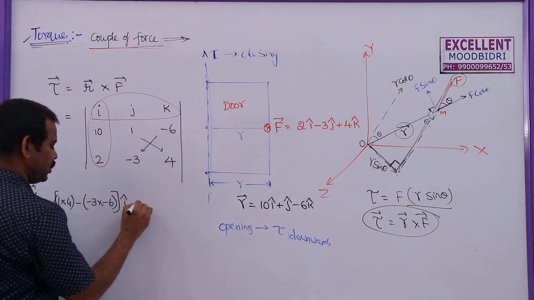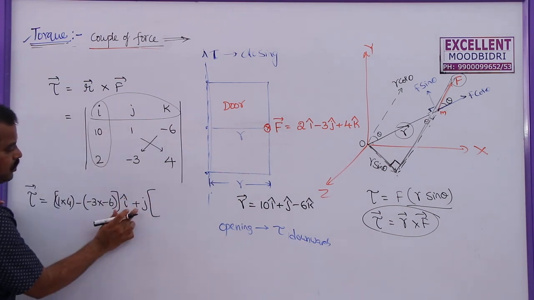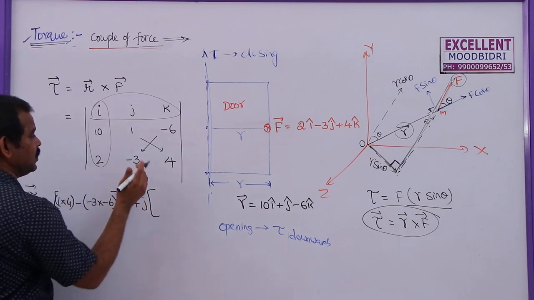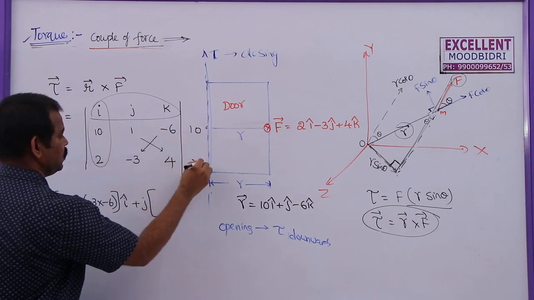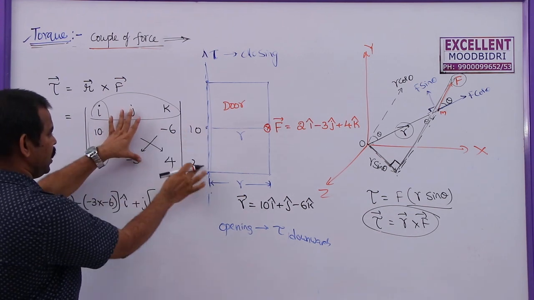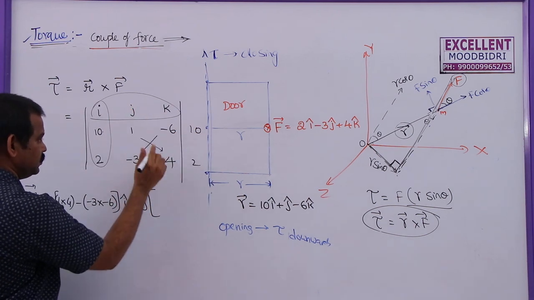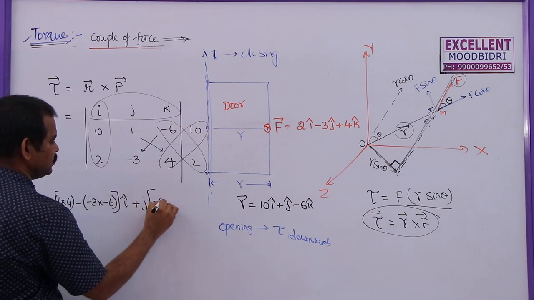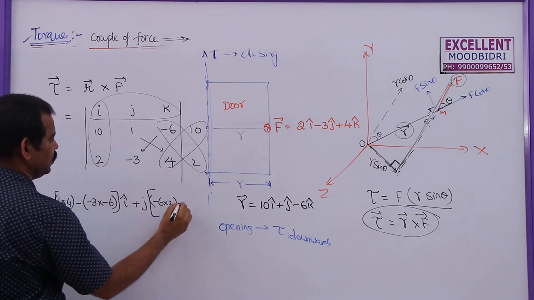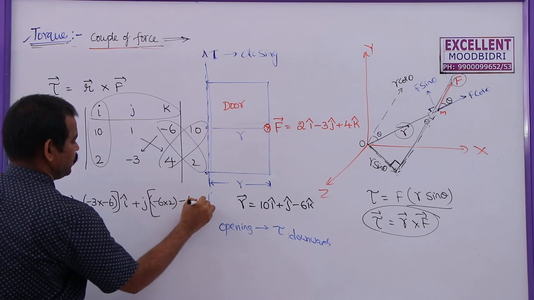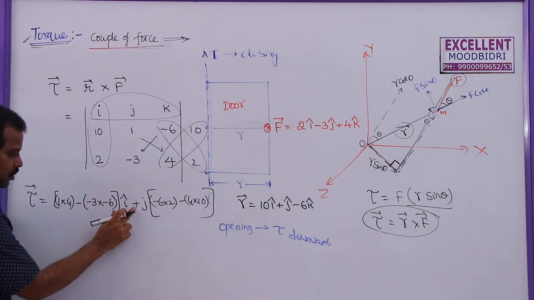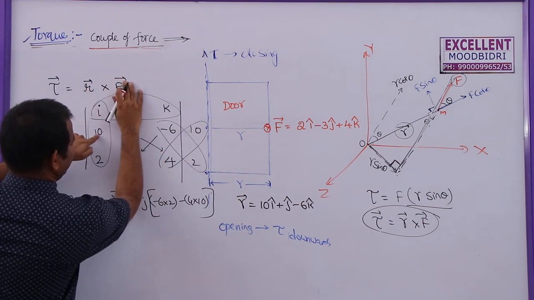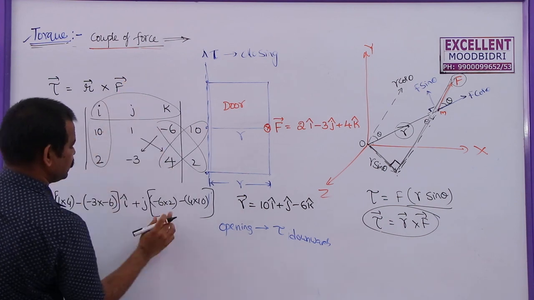Now, to write j cap, you can write plus j here, but students have a doubt. While explaining the vector product, I took minus here, but I can take plus also. Now, you write this 10 and 2 here. If you write j cap, you have to multiply these two: minus 6 into 2, minus 4 into 10. So then you can keep plus j here. Otherwise, if you close this one, then you are multiplying 10 into 4 minus 2 into minus 6.